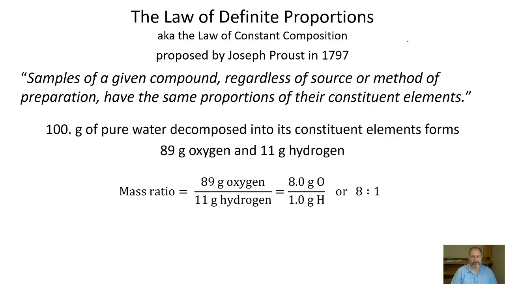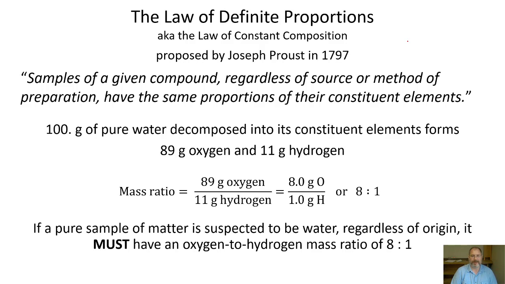And what the law of definite proportion states is that in order for a sample that's suspected to be water to be water, it must, regardless of its source and regardless of where you got it from or how you made it, have an oxygen to hydrogen mass ratio of 8:1.